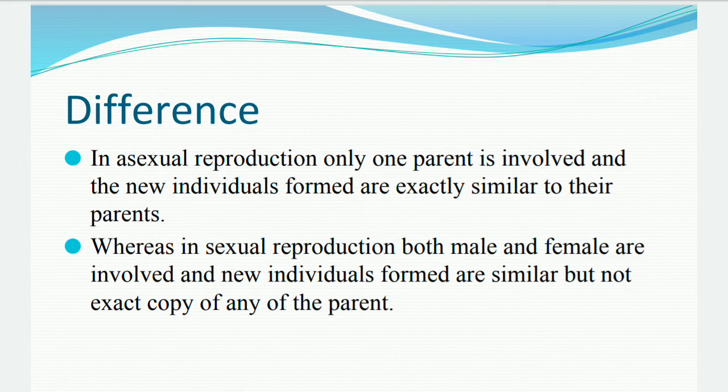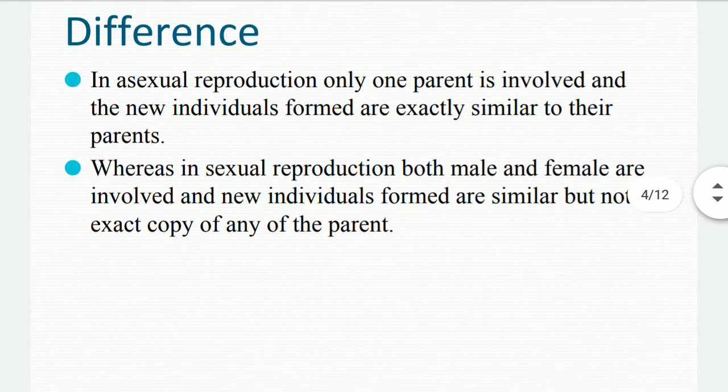Whereas in sexual reproduction, both male and female are involved, and the new individuals formed are similar but not an exact copy of any of the parents. So this is the basic difference between the two. In asexual reproduction, only one parent is involved, and in sexual reproduction, two parents are required, that is, the male and the female individuals.